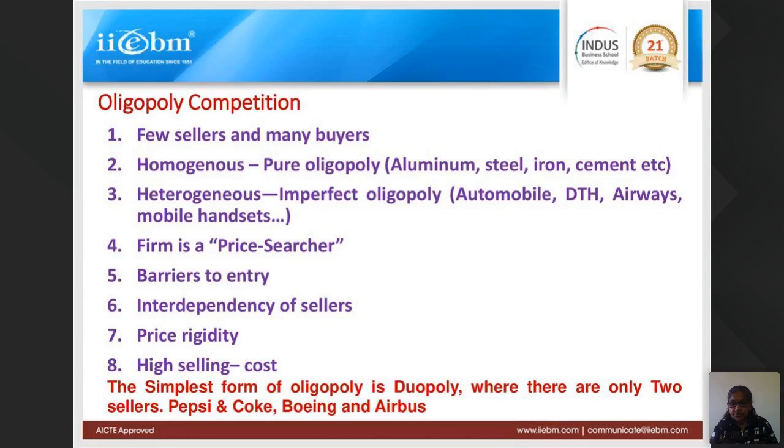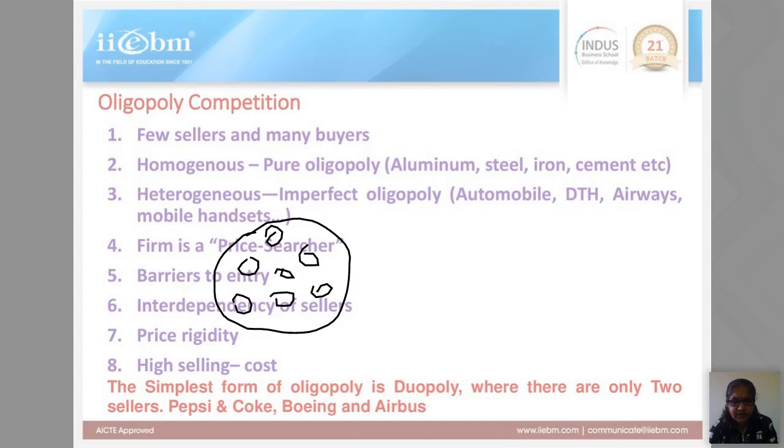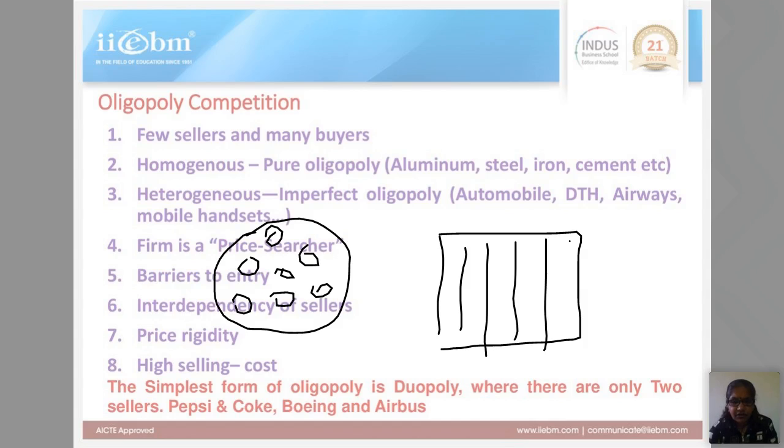So you can count them. If you make a set, you can count on them. There are 5, 6 firms in the industry. Like this, it is oligopoly. Monopolistic competition has more firms than oligopoly, normally more than 10, 11.